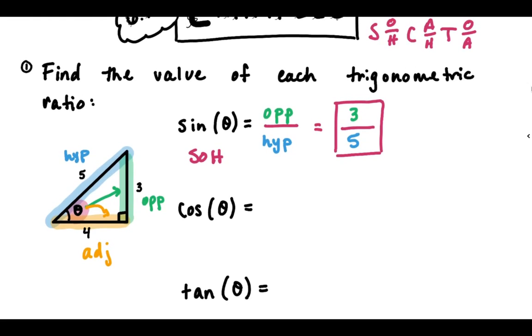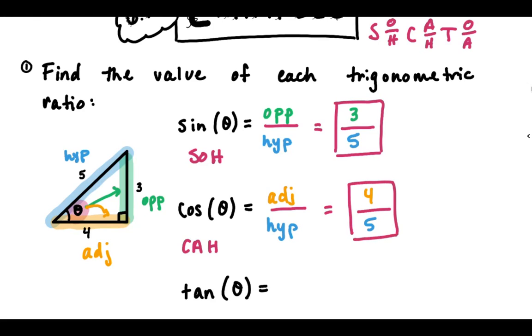Okay. Cosine, that's the CA part of SOHCAHTOA. CA stands for adjacent over hypotenuse. Adjacent side for this triangle is 4, so where I see adjacent, I'm going to put 4. And hypotenuse for this triangle, again, is 5, so where I see hypotenuse, I'm going to put 5. And that's it. Cosine of theta for this triangle is 4 over 5.